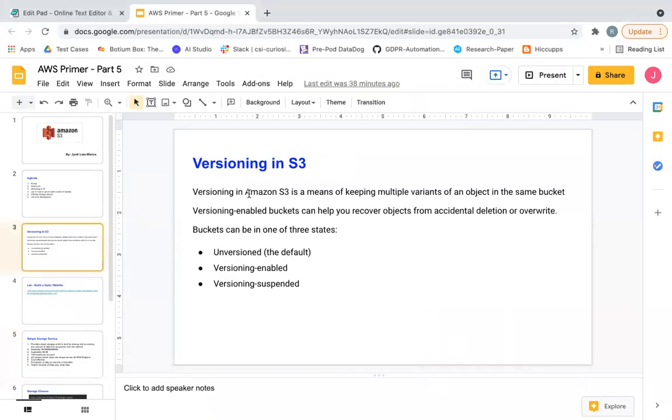So versioning in Amazon S3 is a means of keeping multiple variants of an object in the same bucket. A versioning-enabled bucket can help you recover objects from accidental deletion or overwrite. Okay, so these are the two points which we covered.